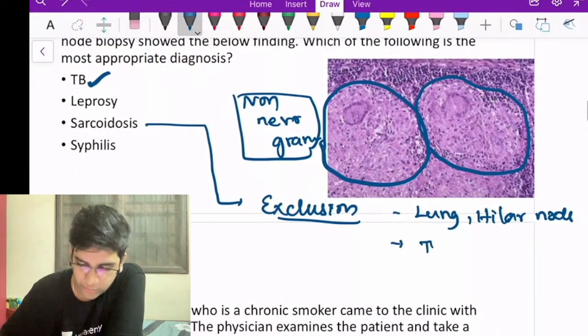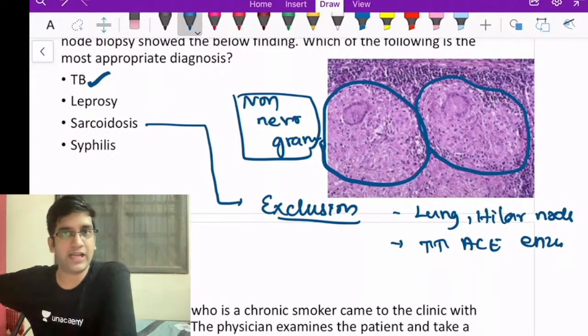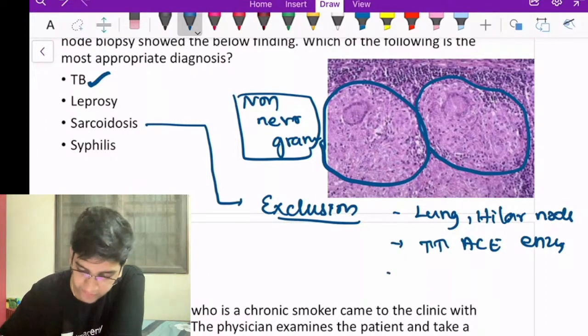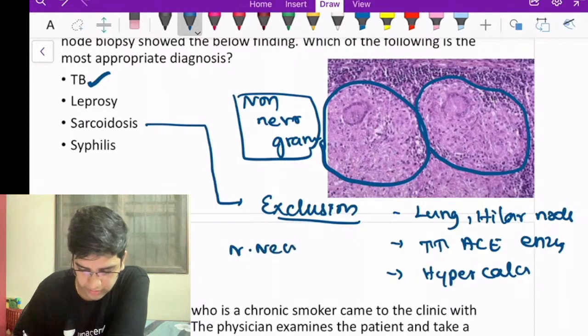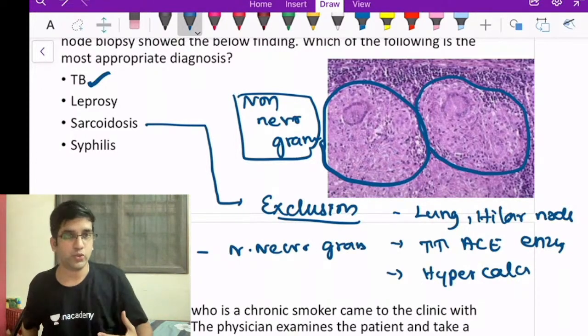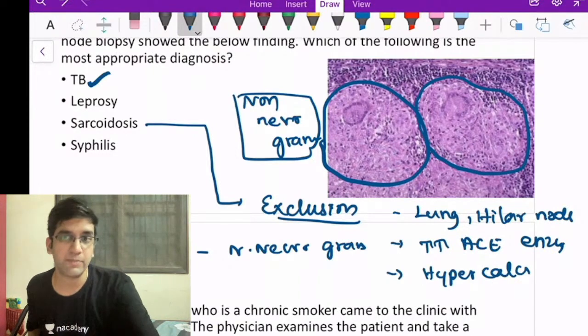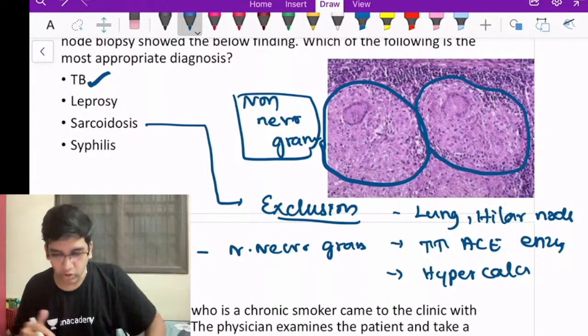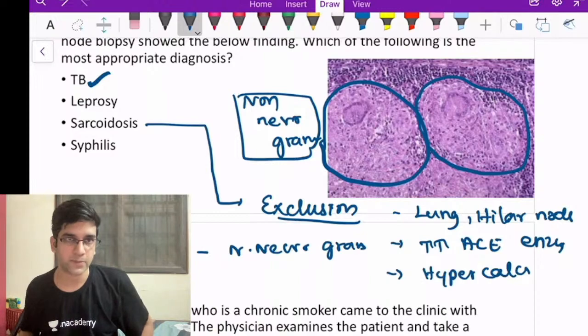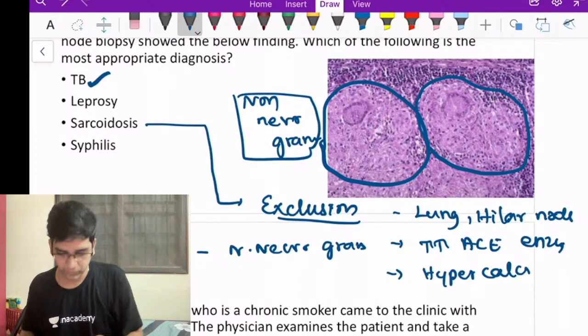It should have elevated ACE enzymes. It's a clinico-radiological and biochemistry finding, right? And they should have hypercalcemia. Okay. Then in microscopy, I should have non-necrotizing granuloma. See, when you have all these findings put together, I can say that yes, sarcoidosis is a better bet there. Otherwise, I'm going to prefer tuberculosis only. Keep in mind, always prefer tuberculosis. If all these are there, I can prefer sarcoidosis, correct? Otherwise, not sarcoidosis, fine.